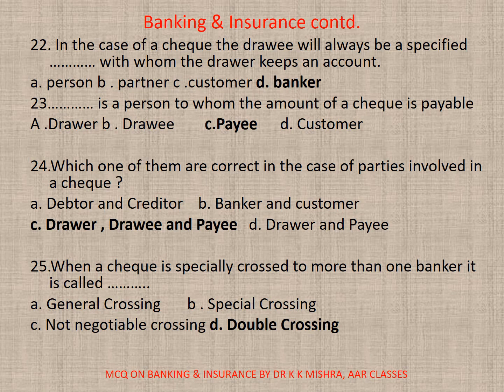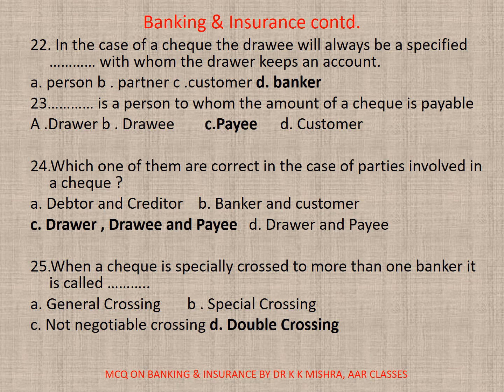23. Dash is a person to whom the amount of a check is payable. A. Drawer, B. Drawee, C. Payee, D. Customer. Correct option is C. Payee. 24. Which one of them is correct in the case of parties involved in a check? A. Debtor and creditor, B. Banker and customer, C. Drawer, drawee and payee, D. Drawer and payee. Correct option is C. Drawer, drawee and payee.